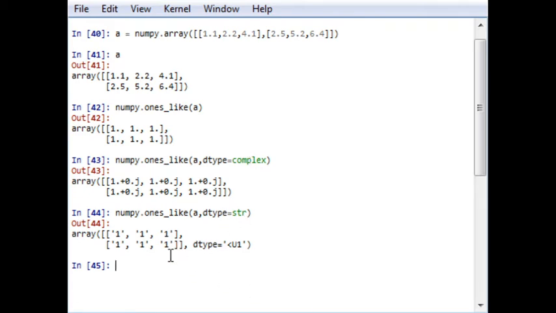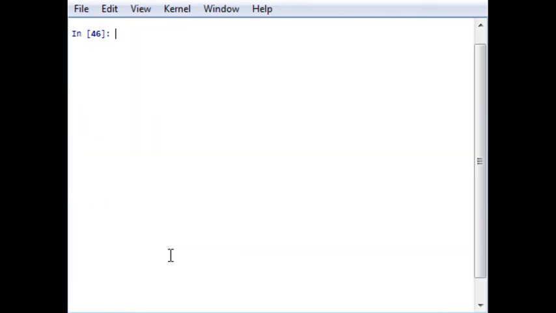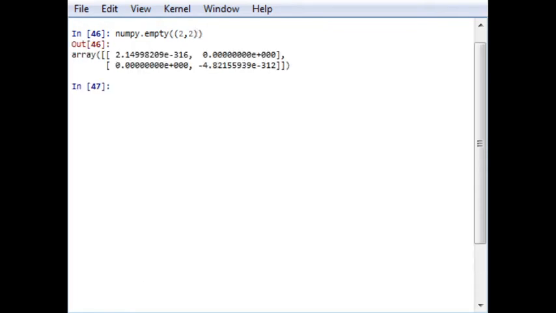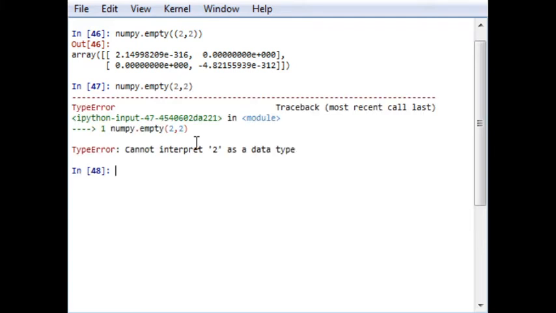Okay, but if you want to create an empty array, you just have to use the function numpy.empty. For example, if I write 2, 2, what should be generated? Why have I made a mistake, I think. numpy.empty, it should create... cannot interpret 2 as a data type.